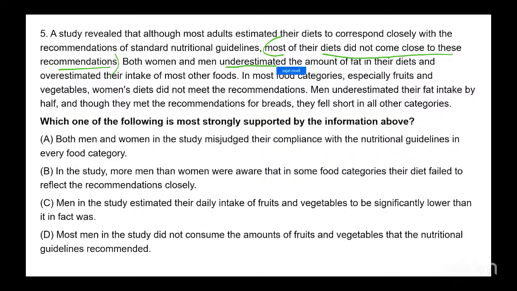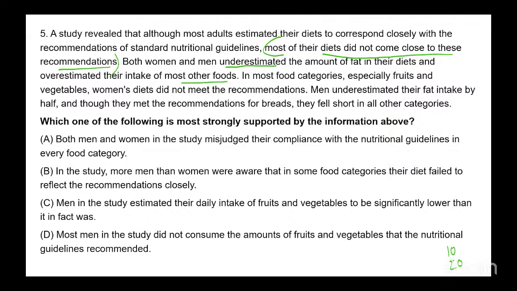So maybe they are saying that I'm eating 10 units of fat, but they're actually eating 20. So underestimated the amount of fat in their diets and overestimated their intake of most other foods.